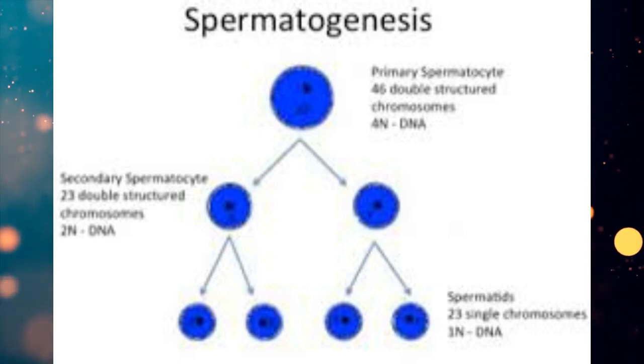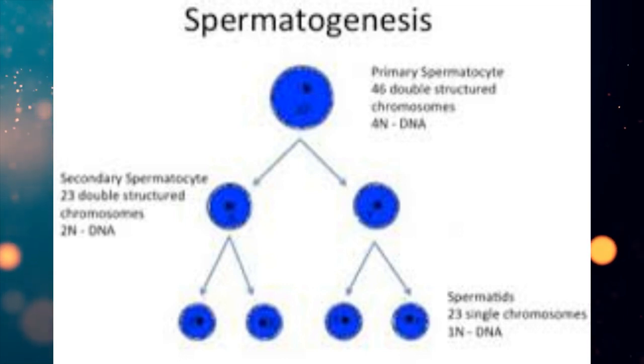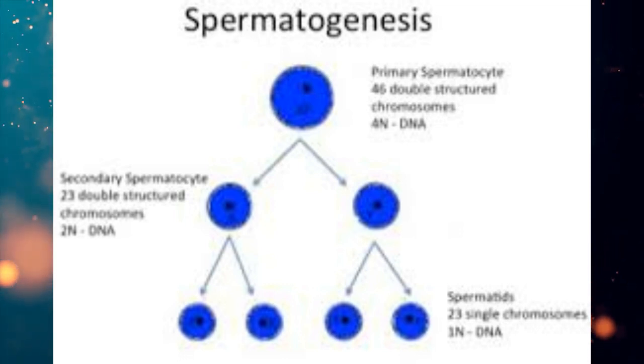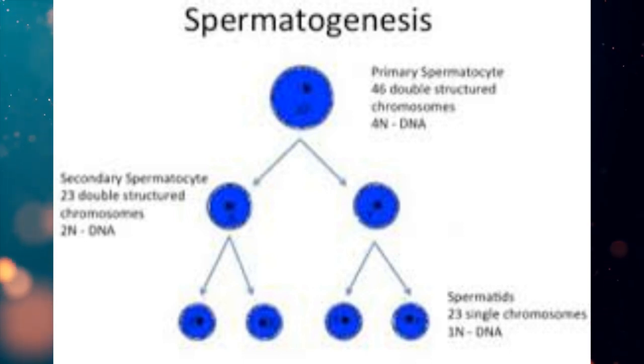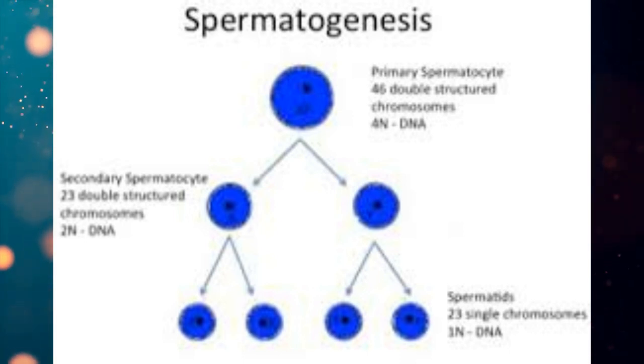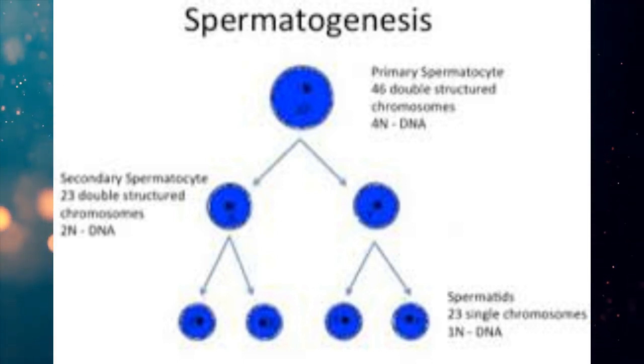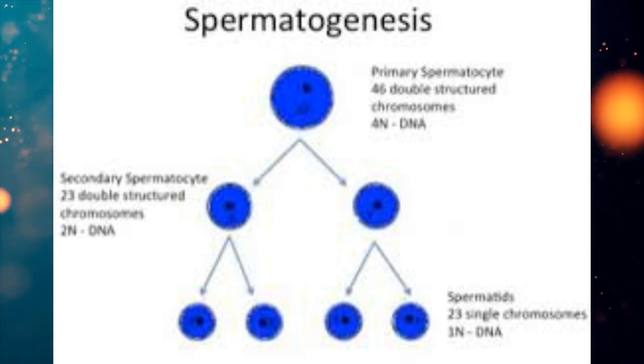Then we will discuss the reproductive organs and their function, and then the hormonal control during spermatogenesis in human beings. Then we will discuss spermatogenesis itself, and then the structure of the sperm.